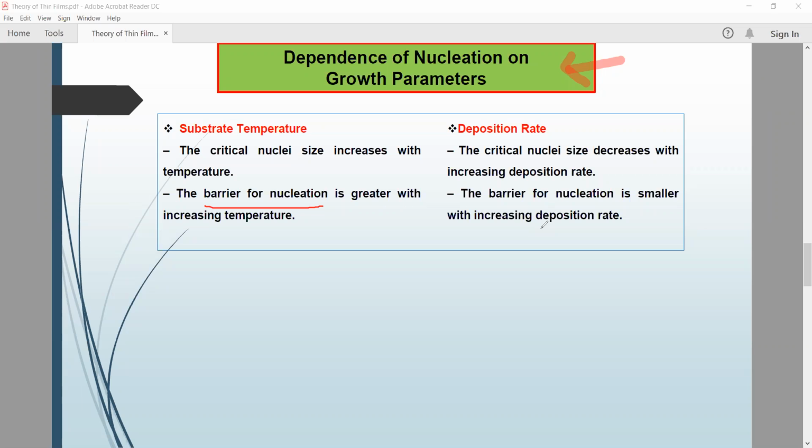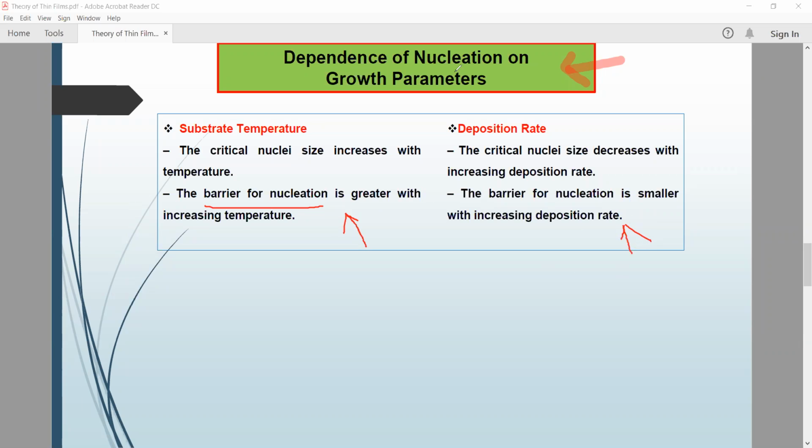Again, the barrier for nucleation is smaller with increasing deposition rate. In this process, if we increase the temperature, the barrier for nucleation is greater, but here the barrier for nucleation is smaller with increasing deposition rate.